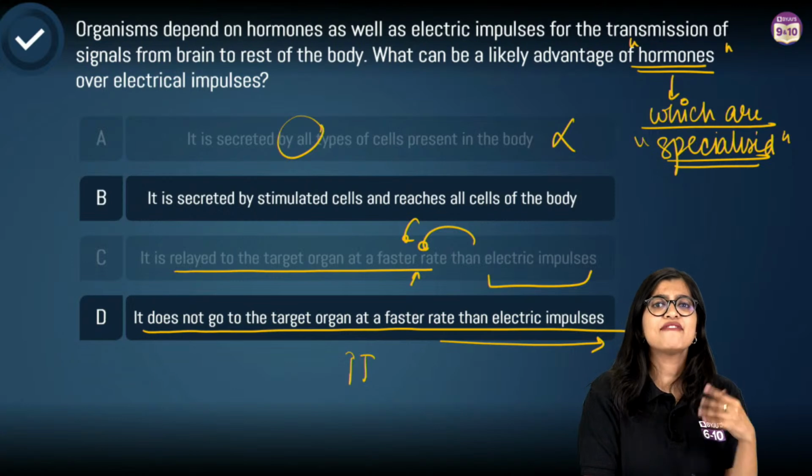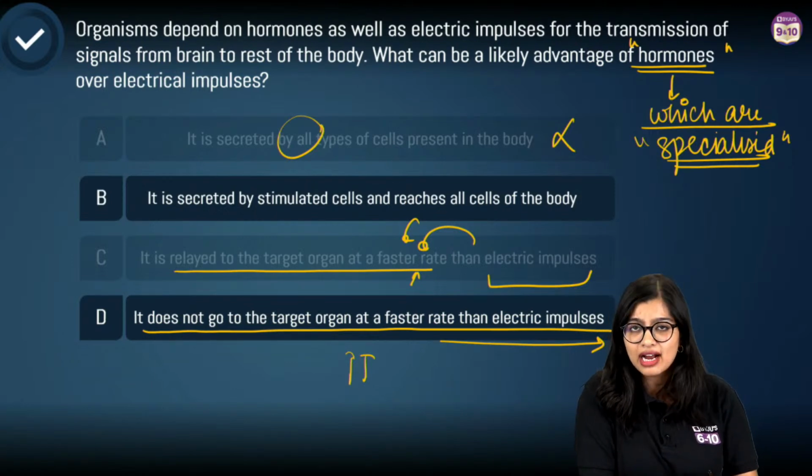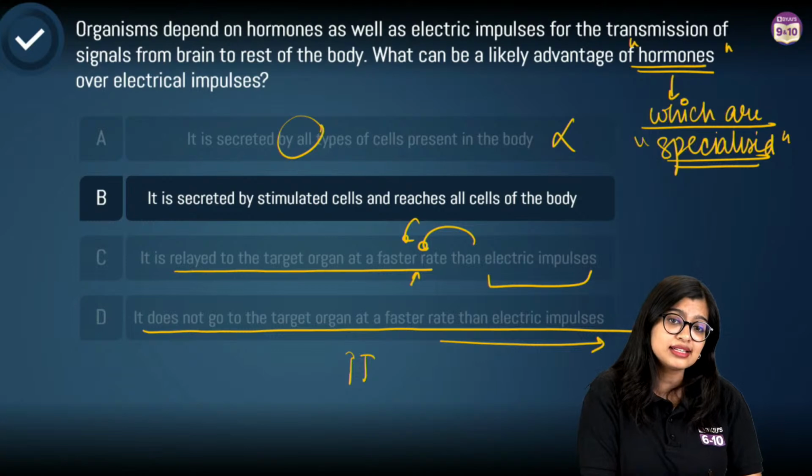Now pace of electrical impulse, this right here is a function. That's the nature that is there. It's not likely an advantage, which is why I'll not consider this.